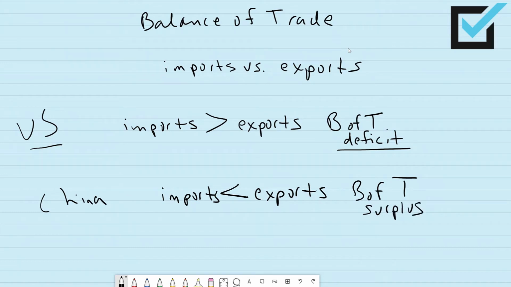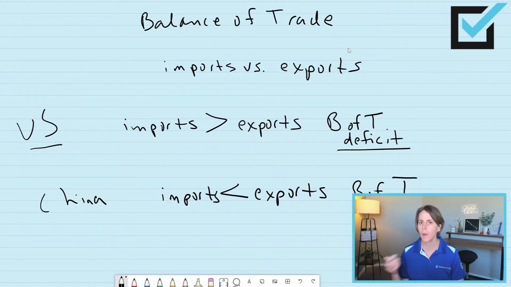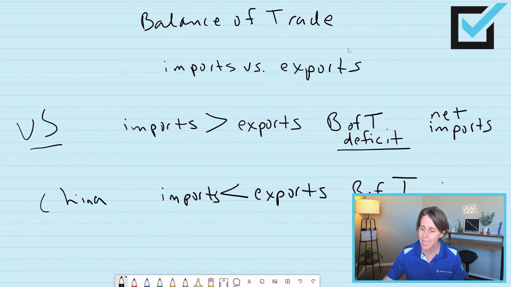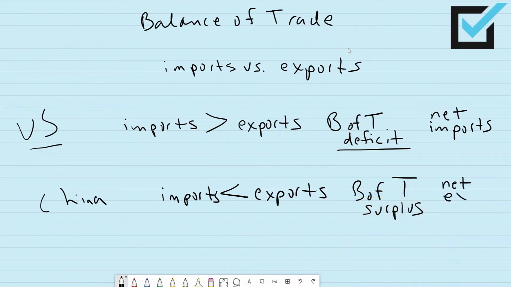So another way of saying this is the United States has net imports, and China has net exports.